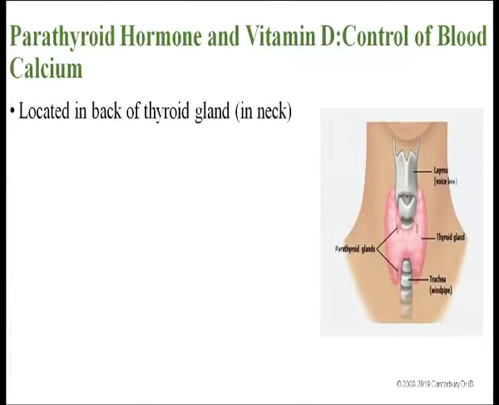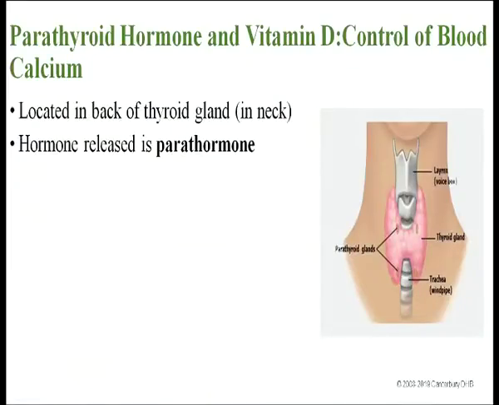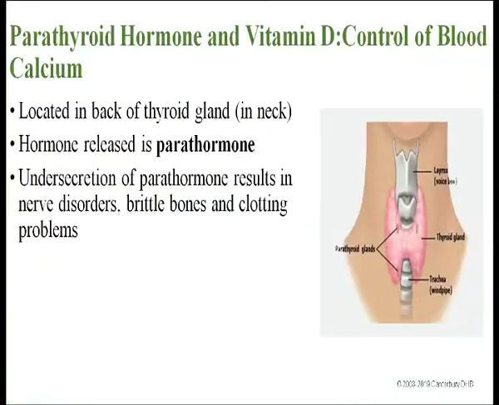The next is the parathyroid hormone. The parathyroid hormone and vitamin D control the blood calcium level. Located at the back of the thyroid, the parathyroids are present just behind the thyroid gland, and they secrete parathormone. Under secretion of parathormone results in nerve disorders, and it also makes the bones brittle and causes clotting problems.